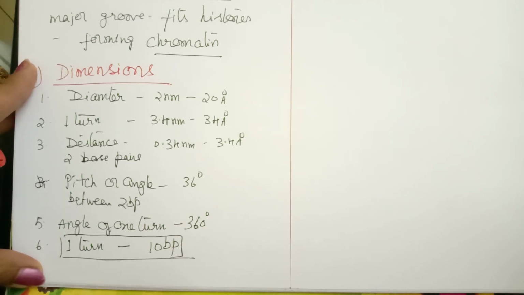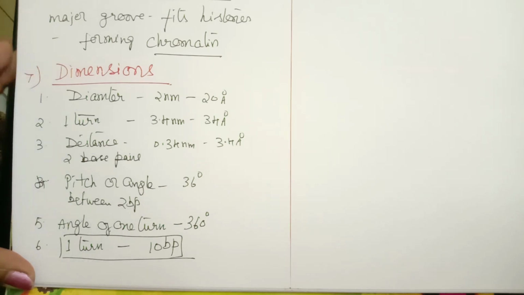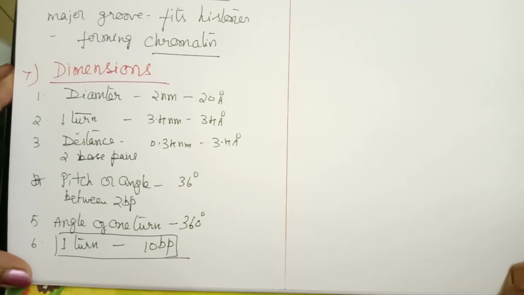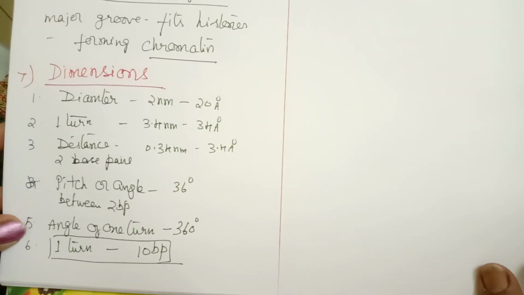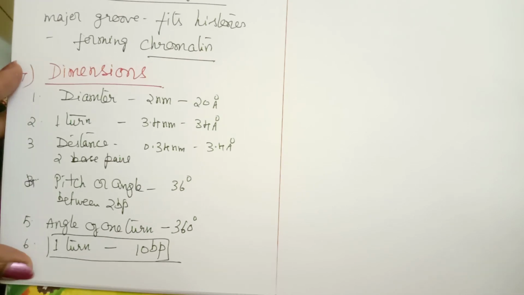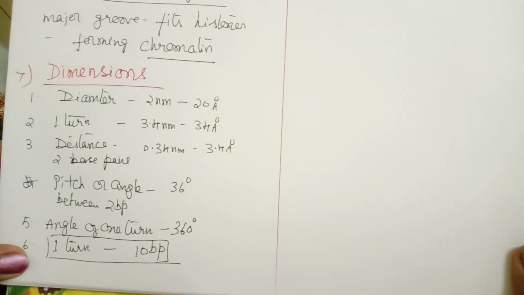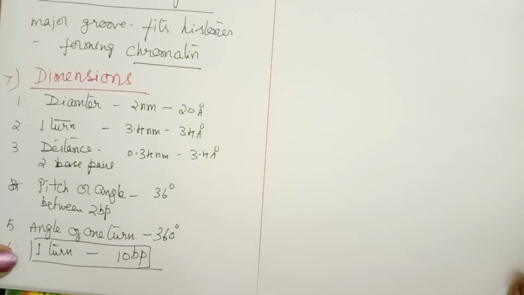Length can also be measured in terms of the number of nucleotides present, either in nanometers, Angstroms, or the number of nucleotides. I am going to discuss more numerical aspects of DNA in my next video after completing the structure. Immediately in the next video I will discuss the numericals which we can expect for understanding DNA.